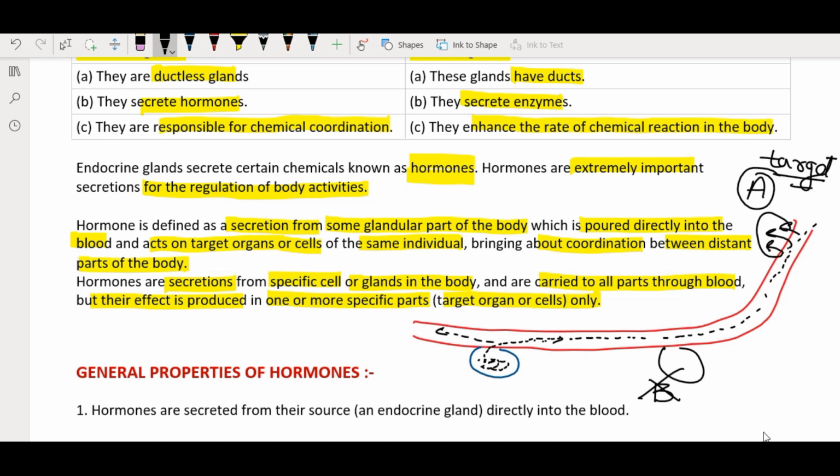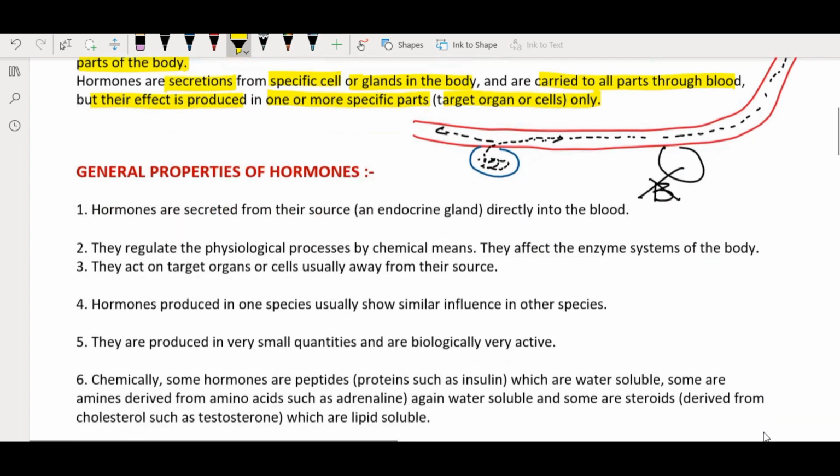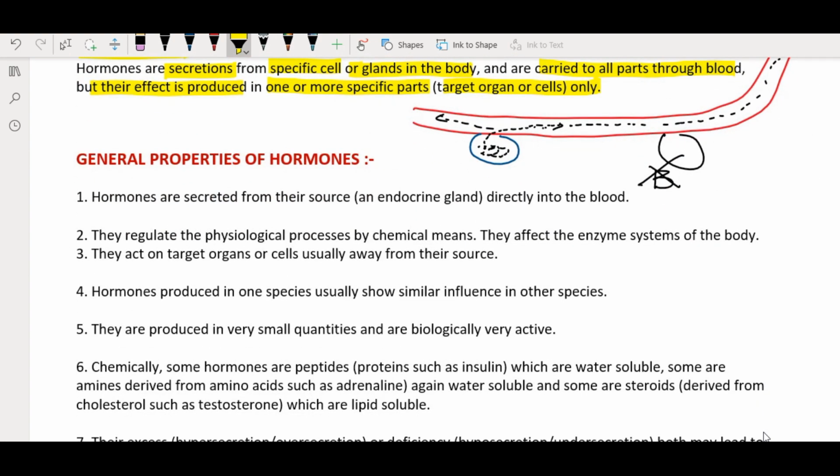Now with this we will move further and see some general properties of hormones. See, hormones are secreted from their source, that is an endocrine gland, directly into the blood. So in this case also the hormone was getting secreted directly into the blood.